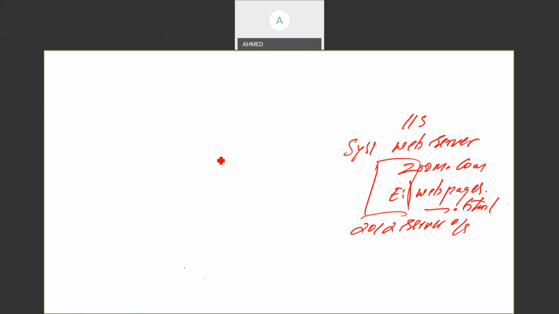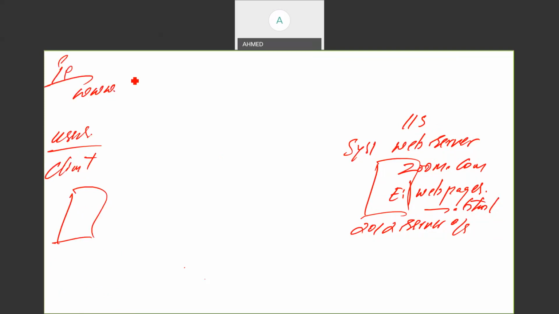So now my users are going to access over the internet here. So these are the users, my clients are sitting on this machine. This is my home users are sitting over the internet and want to access the website. So what the user will do, user will go to the browser and the user will type www.zoom.com. So when you type www.zoom.com, once you hit enter, the request will go to first web server, no. So the request will go to DNS server.